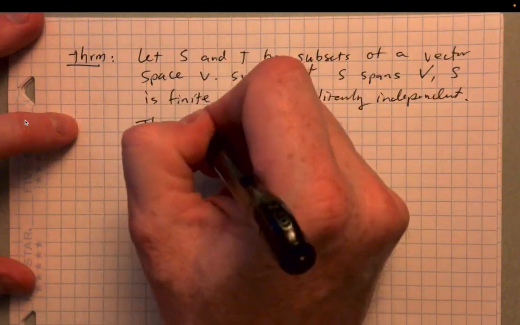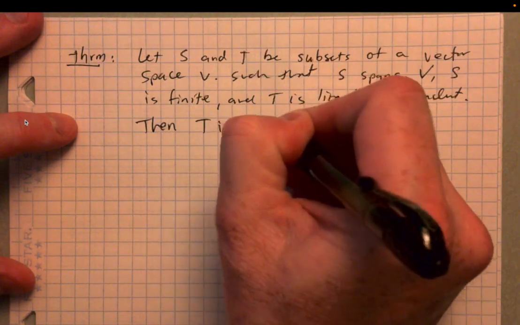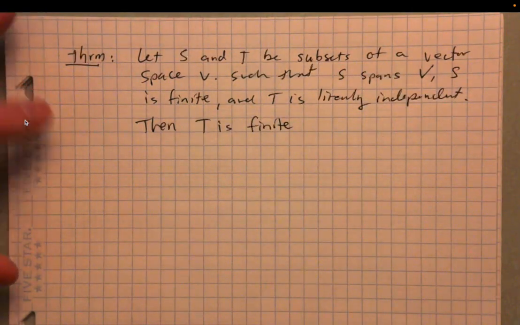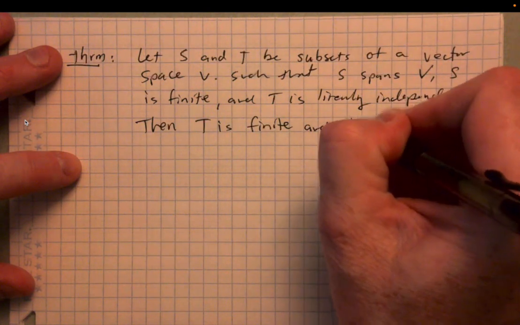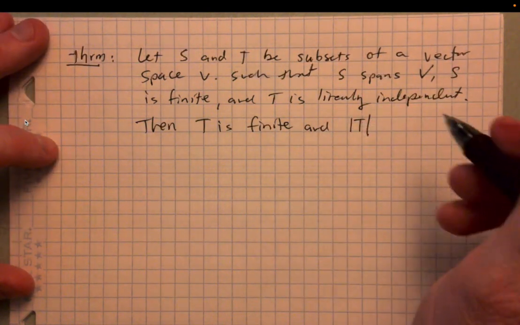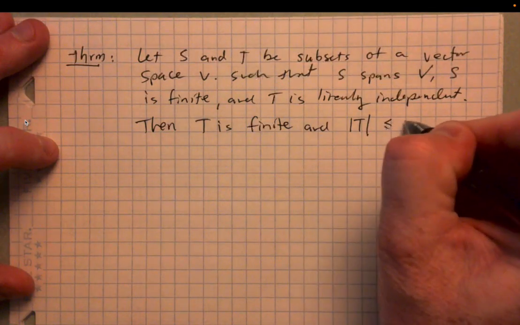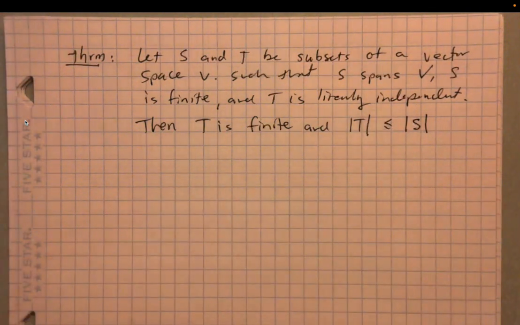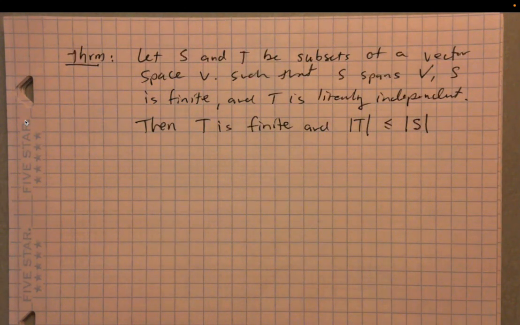Then T is also finite, and in fact, the size of T, the number of vectors in T, is less than or equal to the number of vectors in the spanning set S. So this theorem shows that the size of a linearly independent set cannot be larger than the size of a spanning set, in the case of the spanning set being finite.